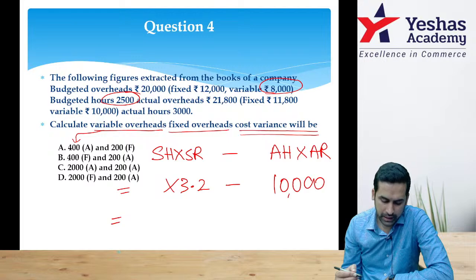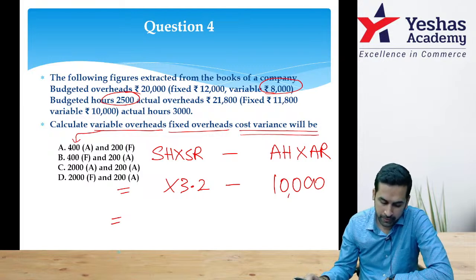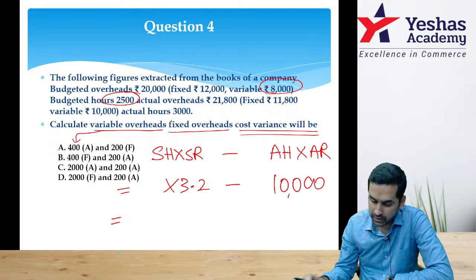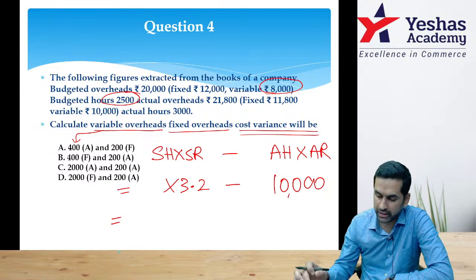Standard, when I am calculating, remember it was based on 2,500 hours. Let me check, 2,500 into 3.2.